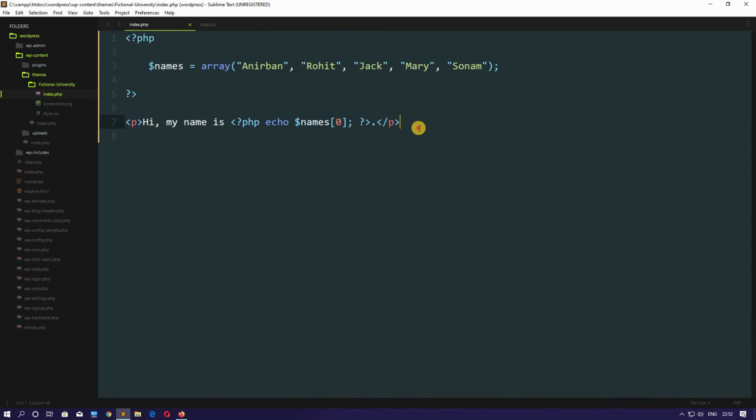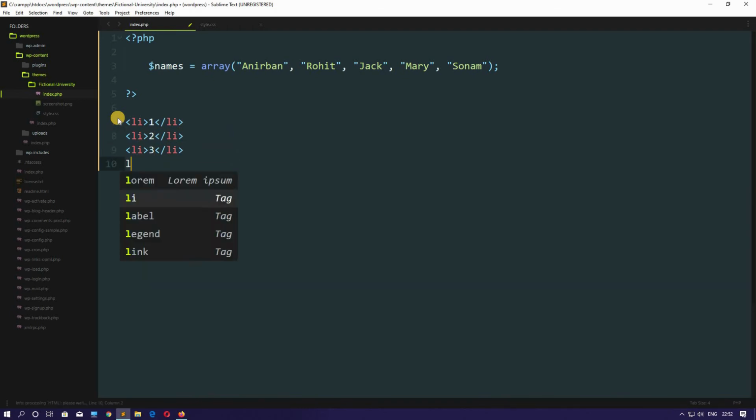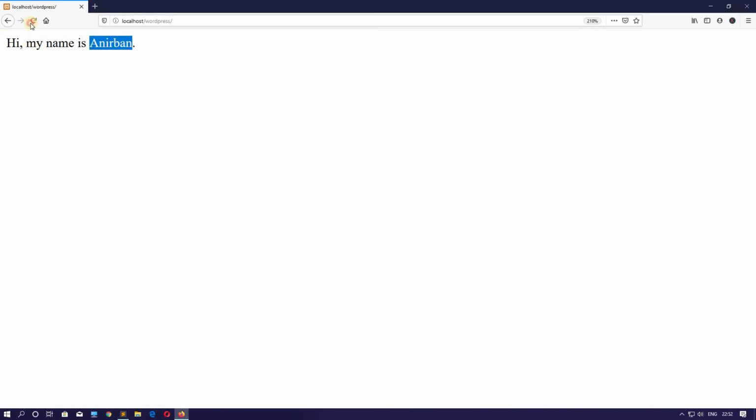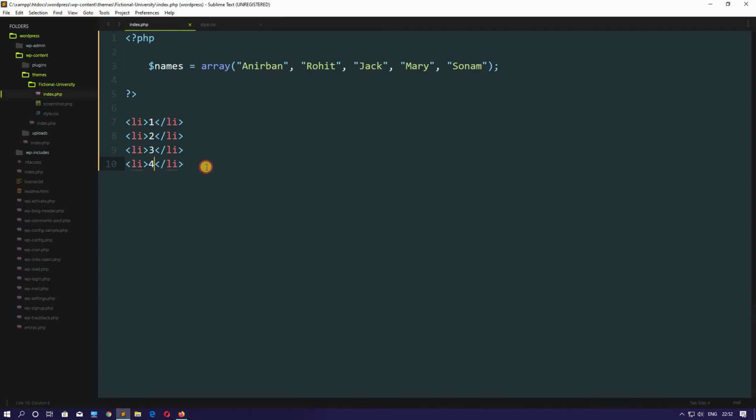Now let me give you one more example. Remove this. Suppose you want to display numbers from 1 to 100 in list items. How will you do that in HTML? List 1, then again list 2, then again list 3, list 4. In this way it will take a whole day if you want to do it till 100. Here it is getting displayed till 4. Suppose I want to display till 100. How will we do that?